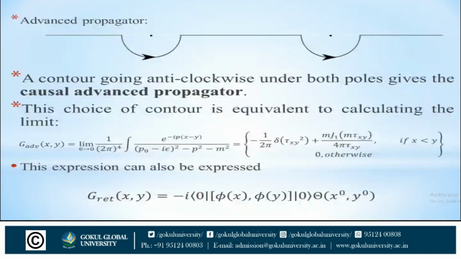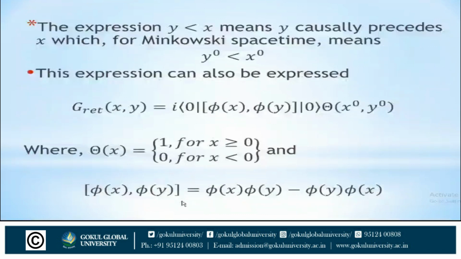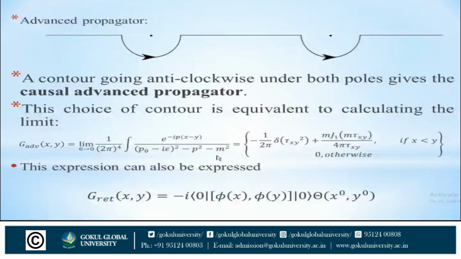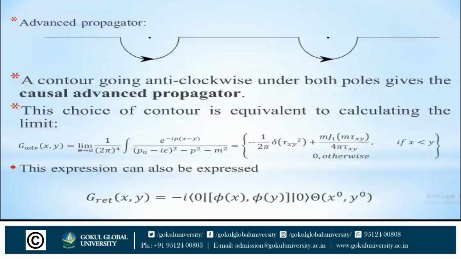So this expression can also be expressed as G advanced xy is equal to minus i times the vacuum expectation of the commutator of phi x and phi y, times theta of x0 minus y0. Here, the sign differs from the retarded case.